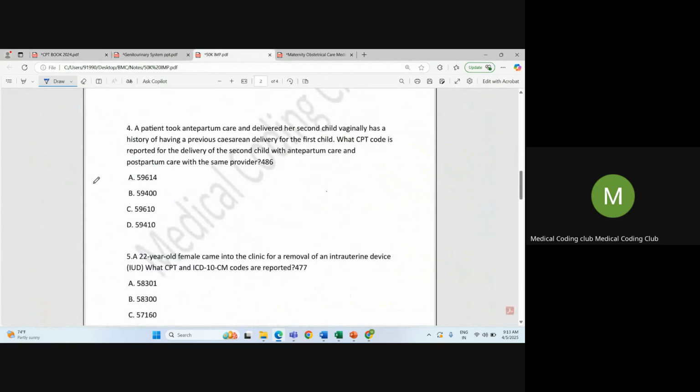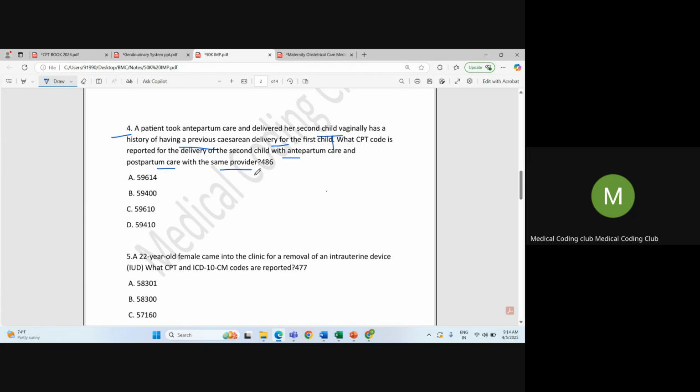So coming back to the next one. You can see the next question is about maternity and delivery care. The patient took antepartum care and delivered her second child vaginally, and has a history of previous cesarean delivery for the first child. What CPT code is reported for delivery of the second child with antepartum care and postpartum care by the same provider? So please be aware, in maternity care, we have some four different scenarios.